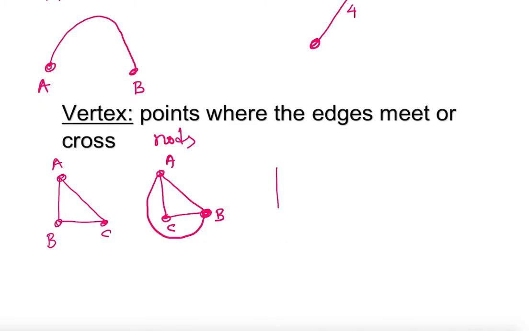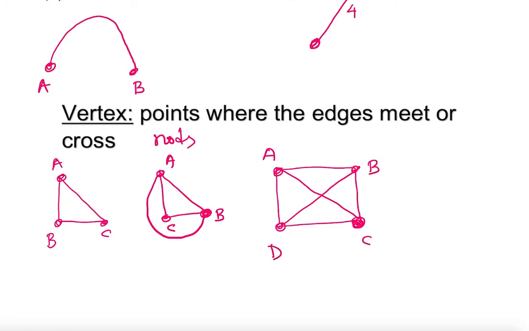One more. Okay, so A, B, C, D. Clearly we have 4 vertices here, as you see. 1 vertex, 2 vertices, 3 vertices, 4 vertices. By the way, if I recall, the triangle has 3 edges and 3 vertices, and here there are 4 edges.